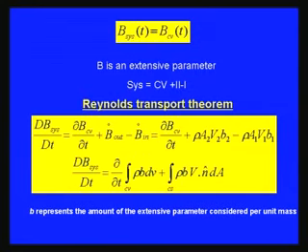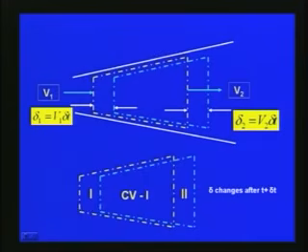Here V1 is the velocity at this section and V2 is the velocity at this section, and the control volume is considered here.